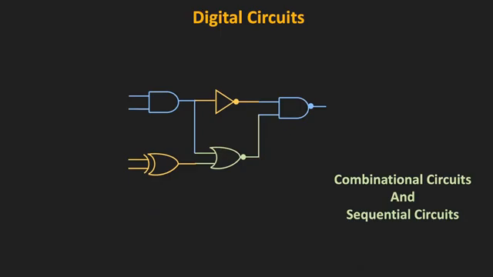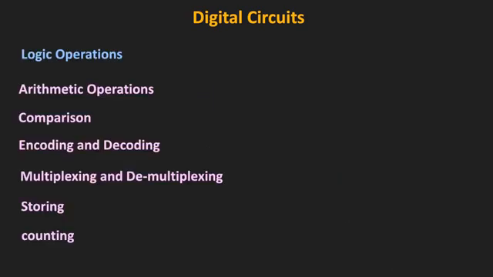And using combinational and sequential circuits, it is possible to perform different logic operations. For example, arithmetic operations like addition and subtraction can be performed using these digital circuits. And the other operations are comparison, encoding and decoding, multiplexing, demultiplexing, storing and counting. So in the upcoming videos, we will learn about all these different digital circuits in detail.